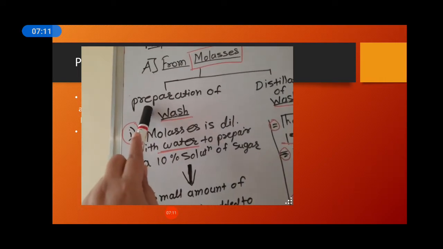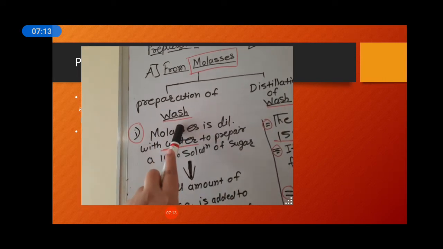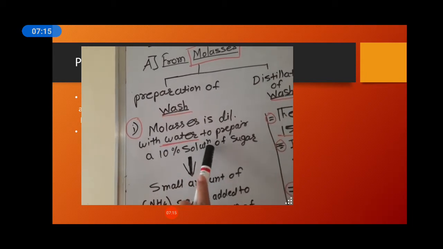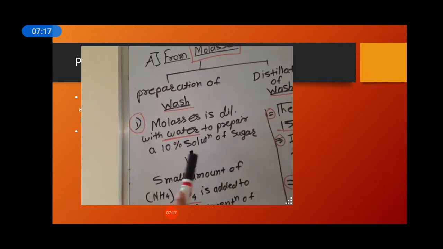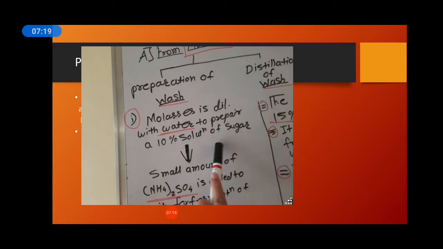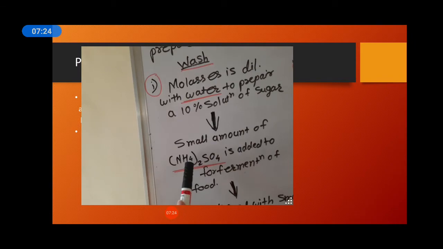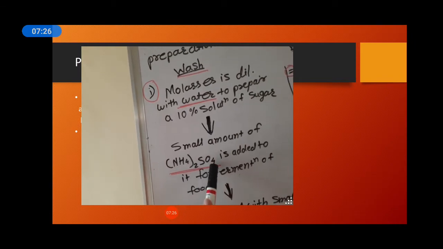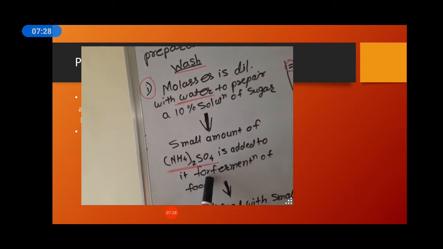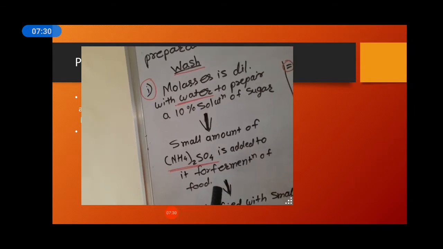See how the preparation of wash is done. The molasses is diluted with water to prepare a 10% solution of sugar. Okay, then a small amount of NH4 is added for fermentation of food.